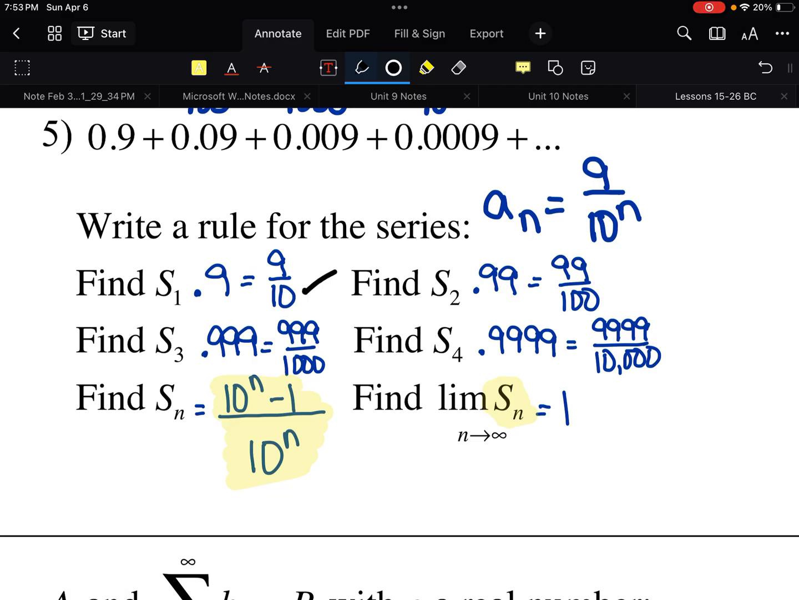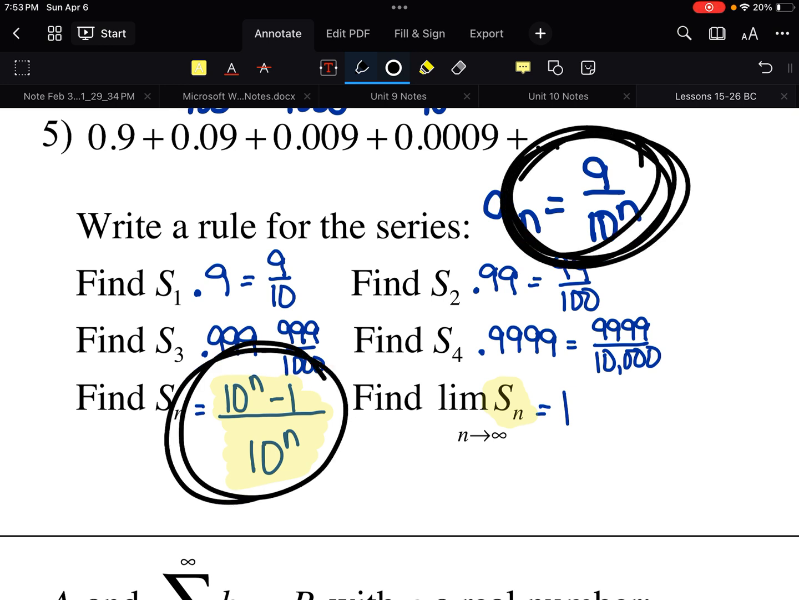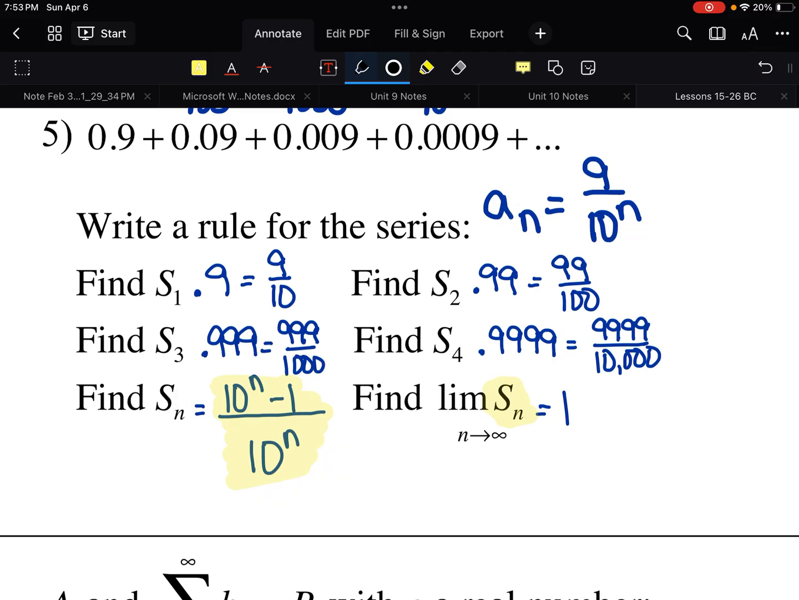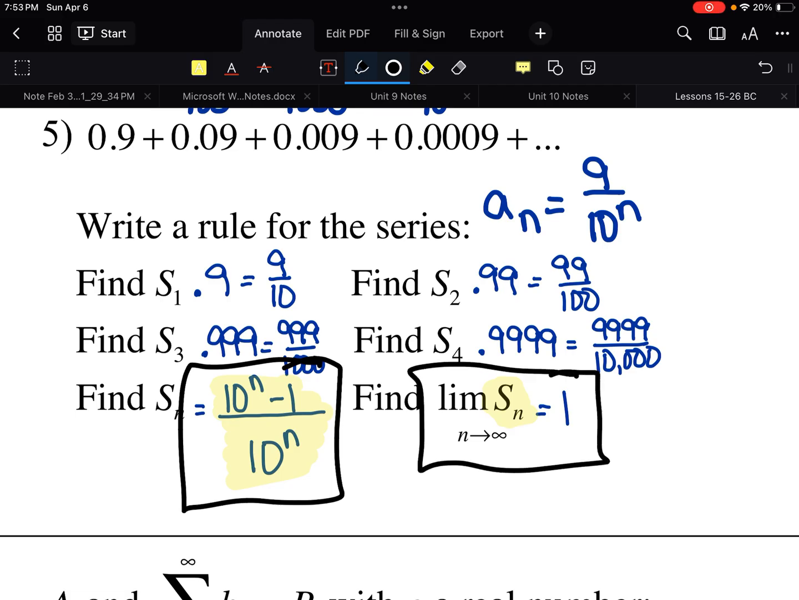Well, the bottom number is always a power of 10. So I've got 10, 10 squared, 10 cubed, 10 to the 4th. So the bottom is 10 to the n. And again, the top number is 1 less than that. So bottom number was 10, the top was 9. 99 over 100, 999 over 1,000. So here's our formula for the sum of the terms. These are the individual terms. This is what they all add up to. So what is the limit as n approaches infinity of the sum? That would be 10 to the n over 10 to the n, which is 1.